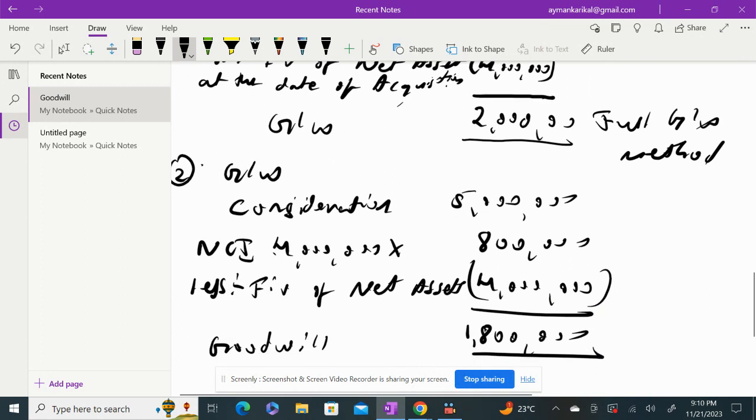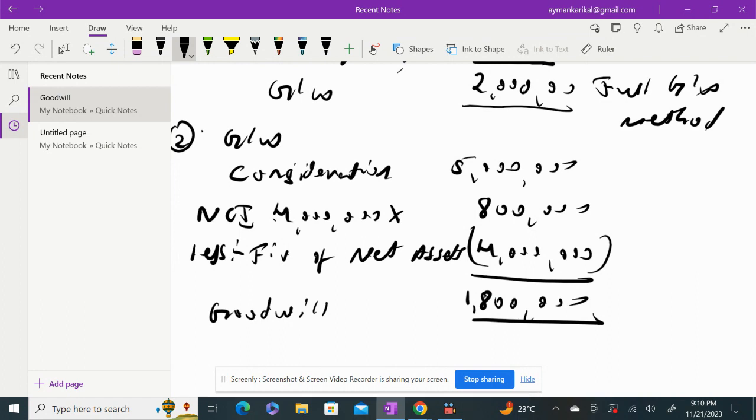But when you calculate NCI as a proportionate share of the net assets, your goodwill amount is lesser, right? Because this won't include the goodwill attributable to NCI. So this is called the partial goodwill method.